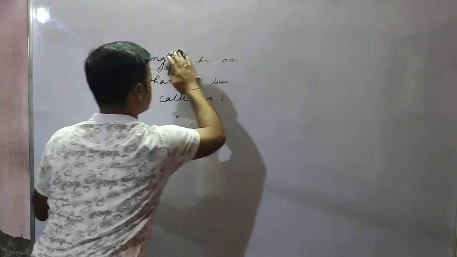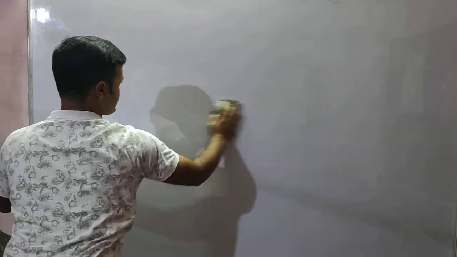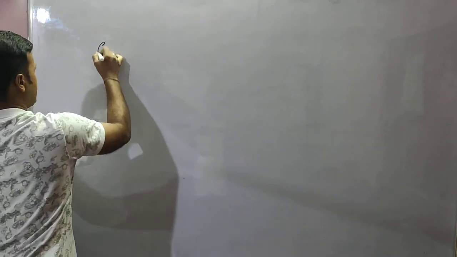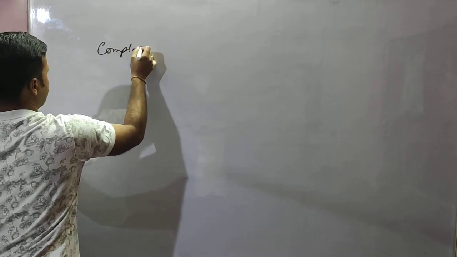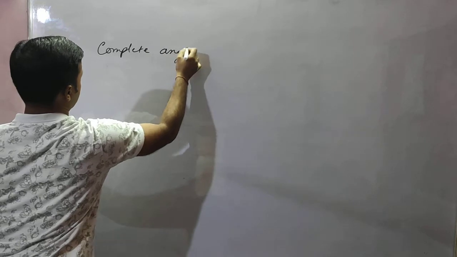So students, after reflex angle comes your last one, that is complete angle. Complete angle.